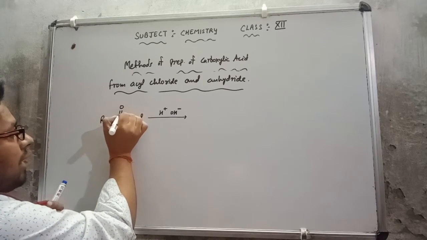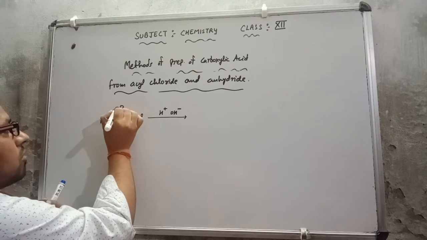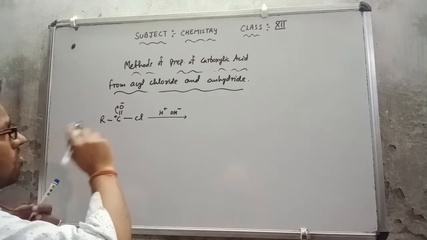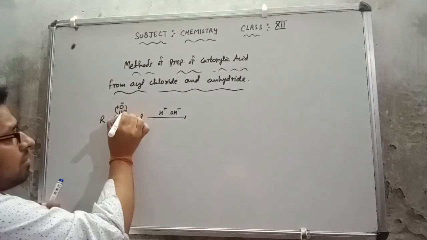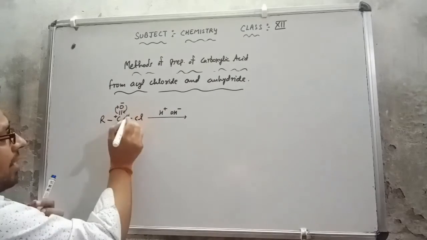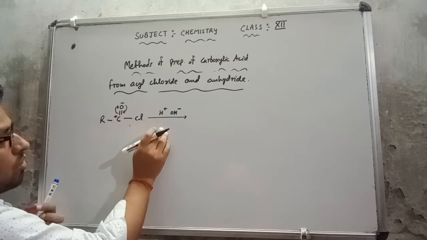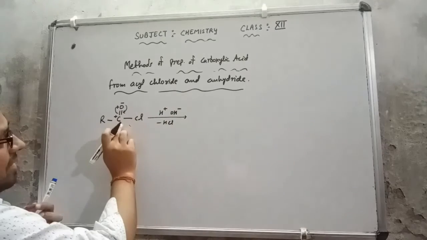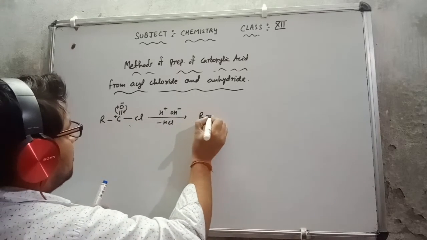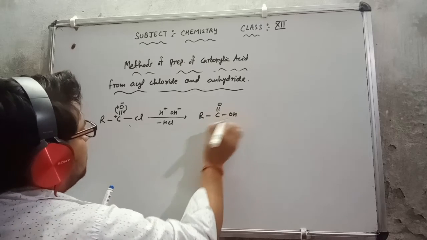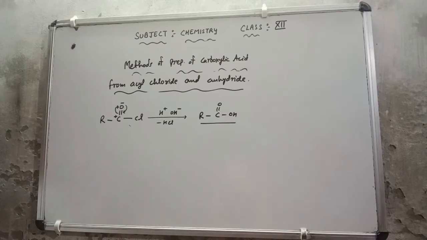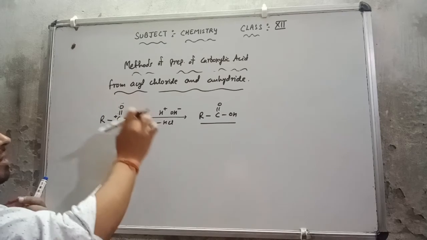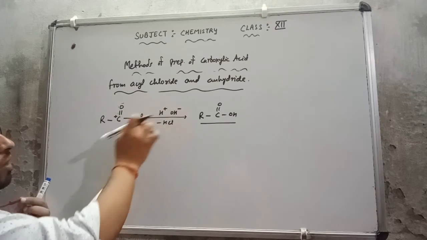The oxygen is more electronegative, so the bond is transferring the electron towards the oxygen, negatively charged, and the carbon positive charge. Now what has happened here? The electron will be returned back to this, and this bond is going to split up. Cl is released out. So this Cl reacts with H to release HCl, and OH is attached on this carbon, and I'm getting here R single bond C double bond O single bond OH. This is it, and HCl is released out. Directly also I can show you the simple way: H will take out the Cl, release HCl, and OH will be attached here.